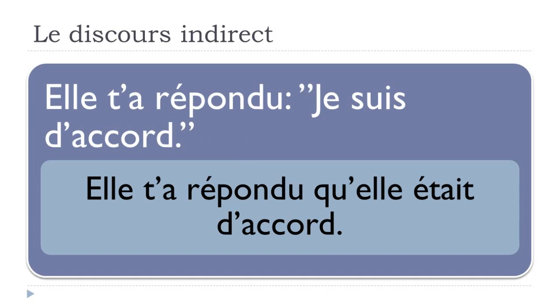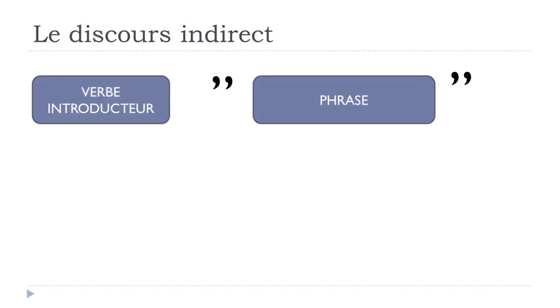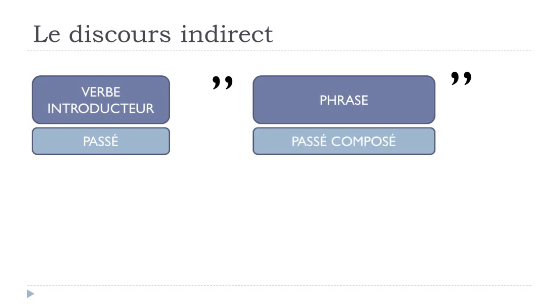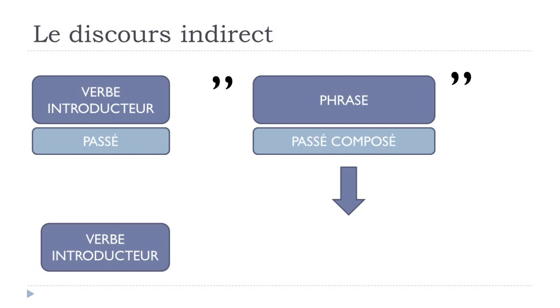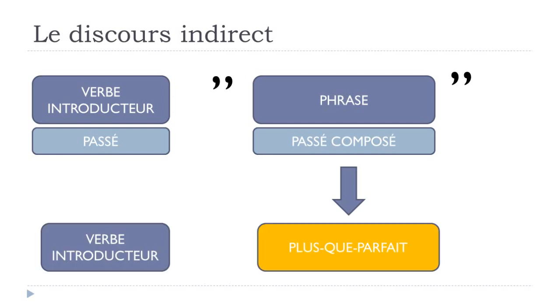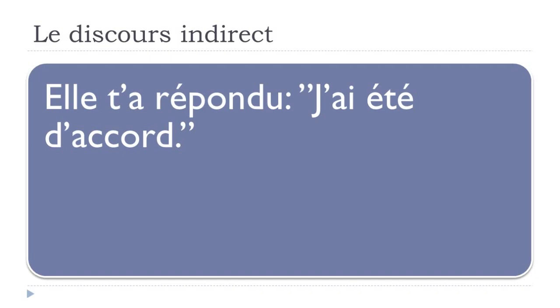Okay, so let's see now what we do if we've still got the passé in the first part, and in the second part the passé composé. Of course, the first part will stay the same, but this passé composé form will become plus-que-parfait.